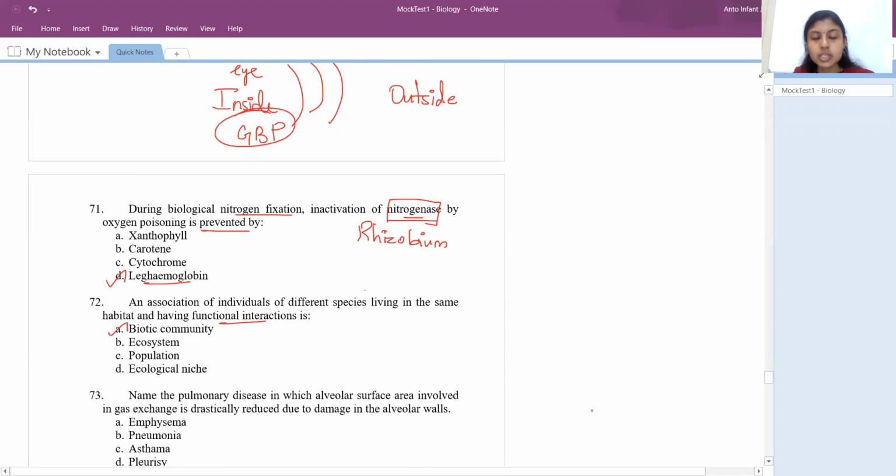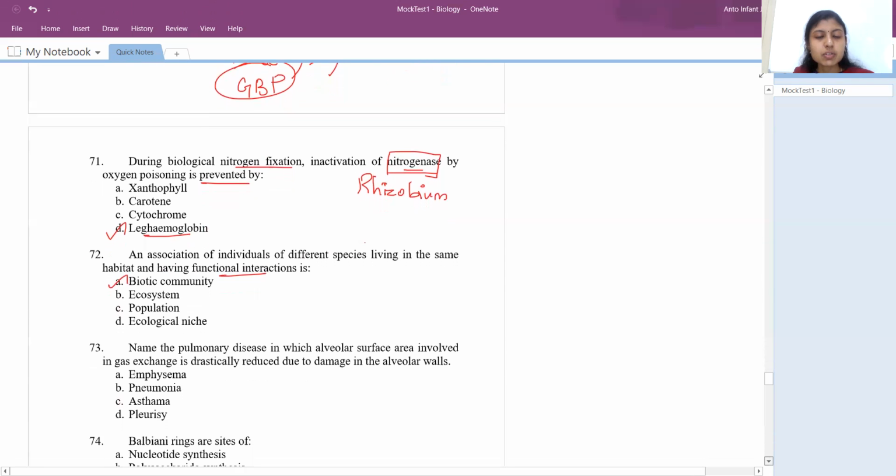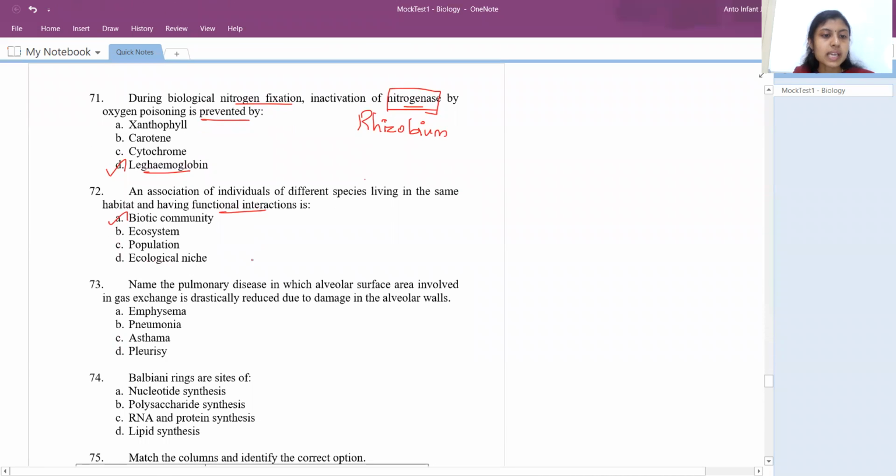Okay. Right. So the next question is, name the pulmonary disease in which the alveolar surface involved in the gaseous exchange is drastically reduced due to damage in the alveolar walls. So generally, alveoli is a vascularized sac-like structure. Whenever a person smokes, slowly these alveolar walls will get damaged. If this is damaged, the exchange of gases would be disturbed, right? So this would lead to a condition called emphysema. The major cause for emphysema is cigarette smoking.